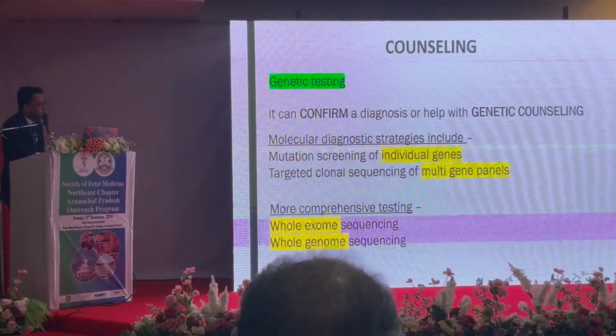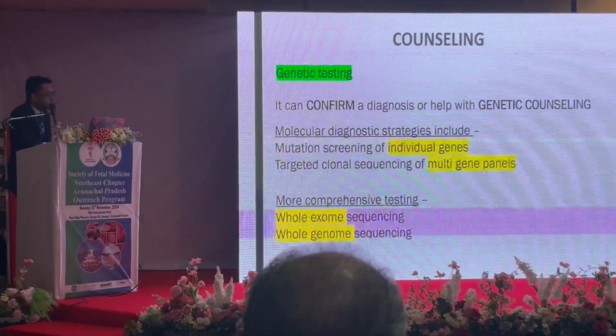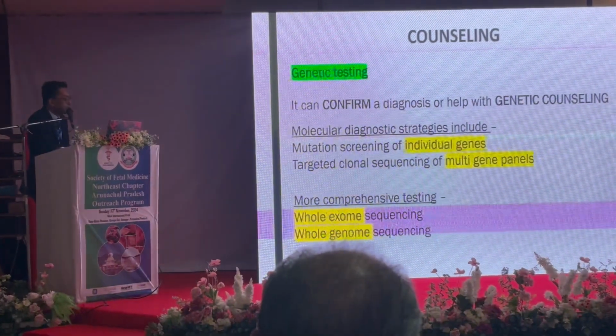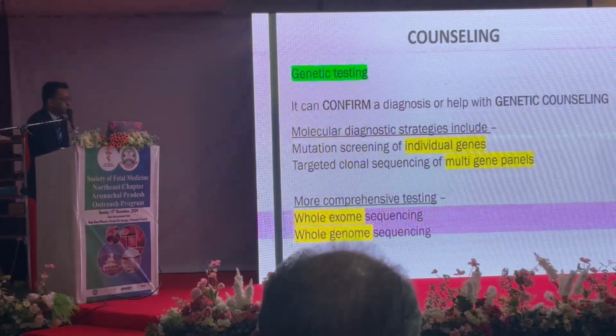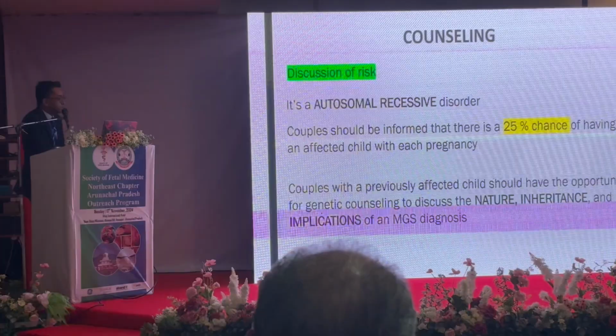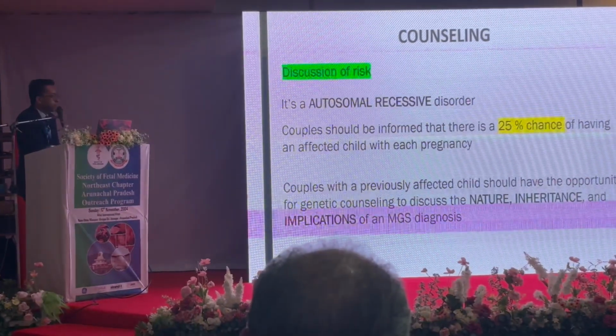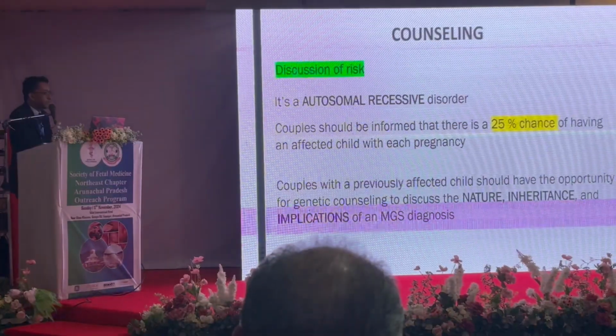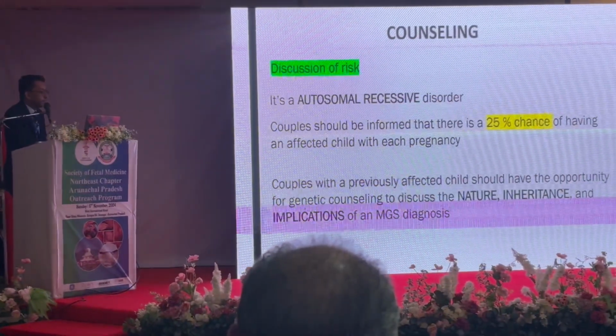But if we don't know the genes, or if these reports come back inconclusive, then we have to go for further comprehensive tests like whole genome or whole exome sequencing. Counseling also plays a part in the discussion of risk, because it's an autosomal recessive disorder. There is a high chance that the next pregnancy will also have an affected baby.